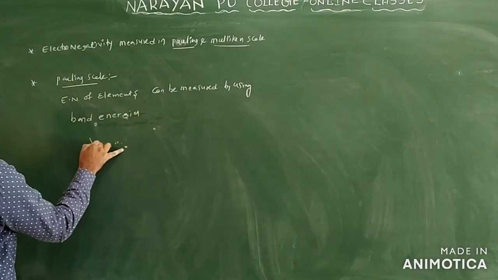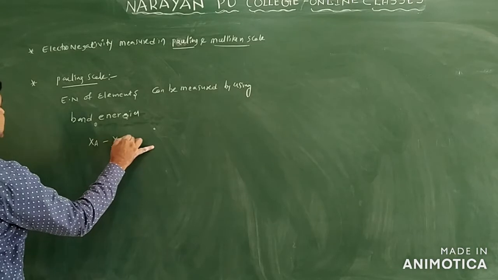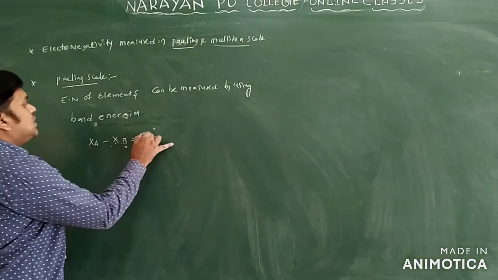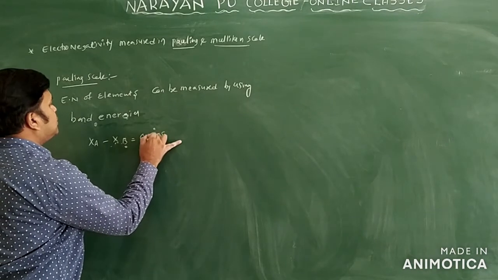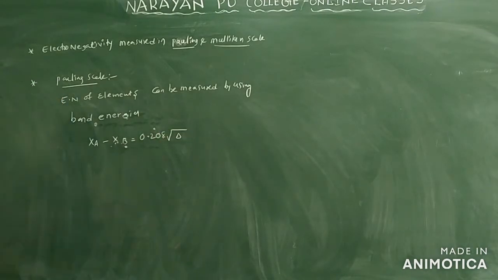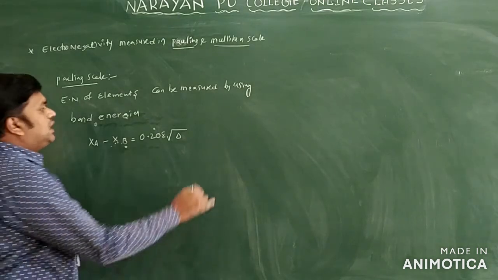I'll write one formula: XA minus XB is equal to 0.208 times the square root of delta. The units of these values are kilocalories per mole.